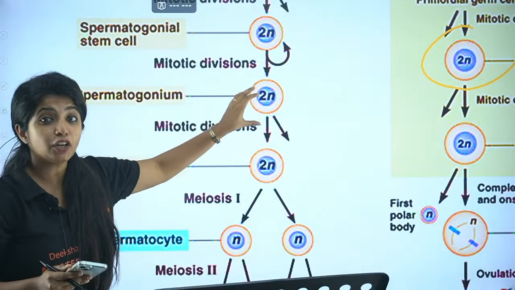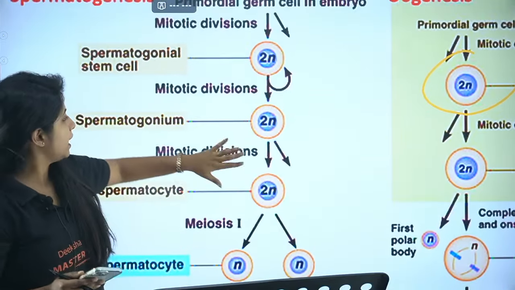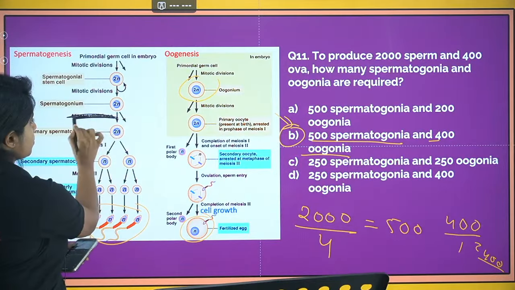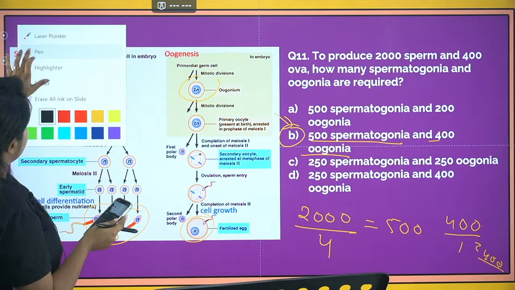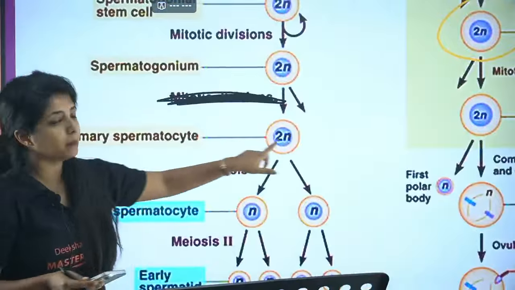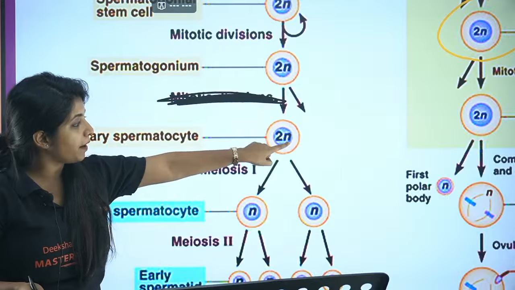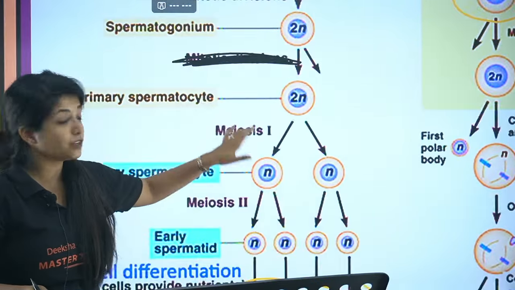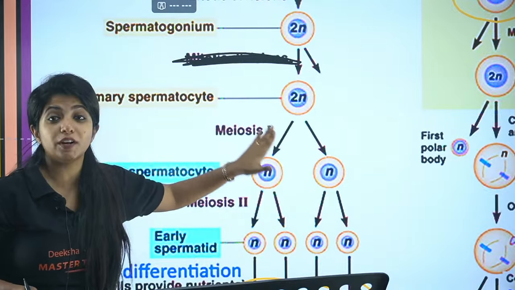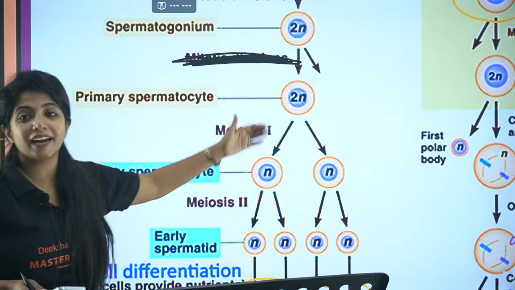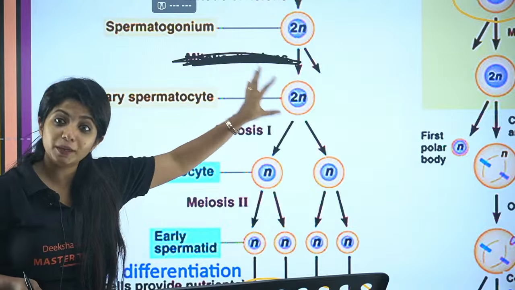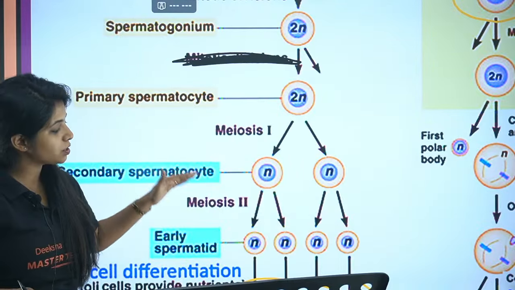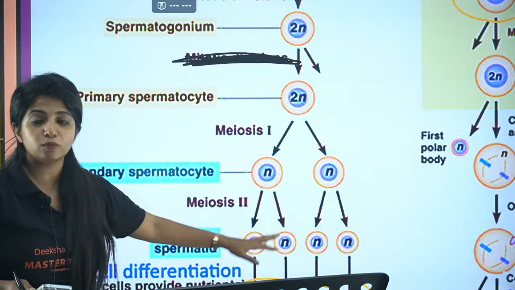Spermatogenesis undergoes differentiation. It's not like it undergoes any divisions. Don't think it's mitotic division. It undergoes differentiation and forms the primary spermatocyte. The primary spermatocyte is diploid in nature. Now it will undergo meiosis, and once it undergoes meiosis 1, the number of chromosomes reduces to half. So in the secondary spermatocyte you will have haploid. In primary it is diploid itself. From secondary, all of them are haploid in nature. The second meiosis happens, but here reduction does not happen. The number of chromosomes remains the same.